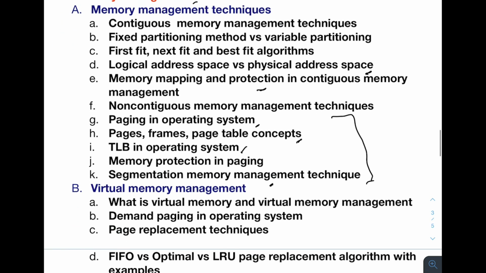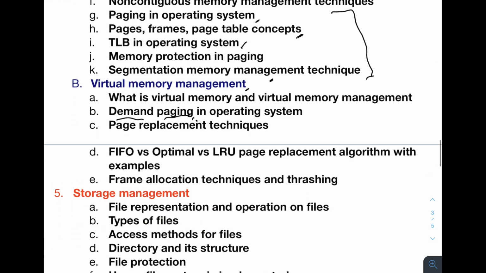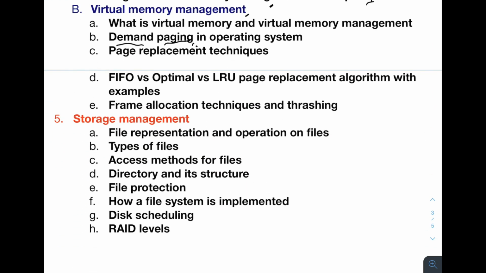Once we are done with paging, we will go to virtual memory management. Virtual memory management is a subtopic of memory management, and in this we will understand what is virtual memory and what is virtual memory management. We are done with paging in this concept, but here we will learn about demand paging, which is similar to paging but slightly different.